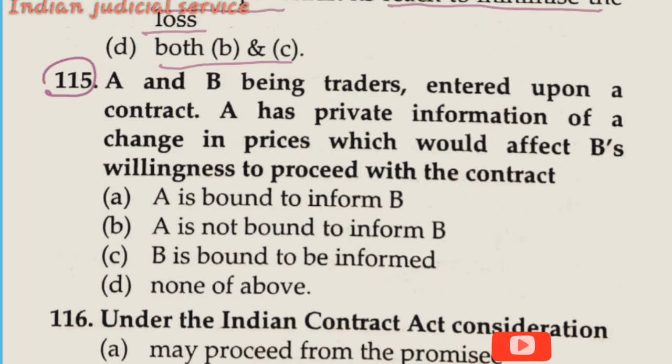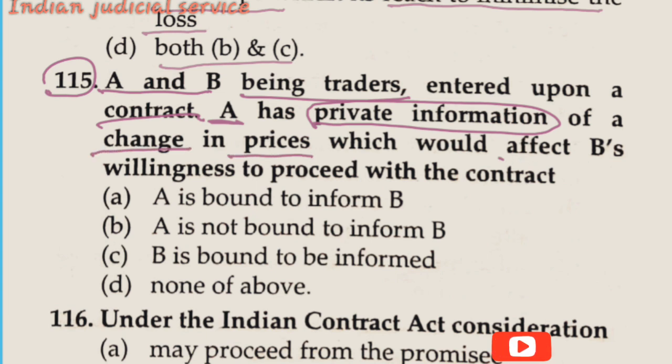Question number 115. A and B being traders. So here are two traders, A and B, and they enter upon a contract. A has private information, and this is very important. A has private information of a change in price which would affect B's willingness to proceed with the contract.